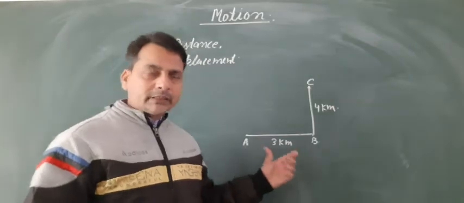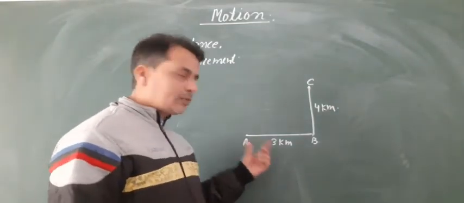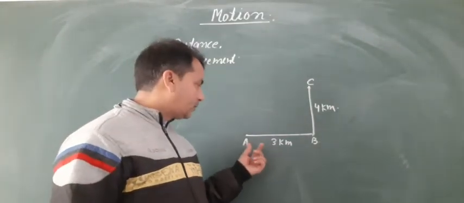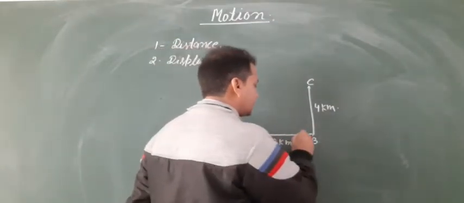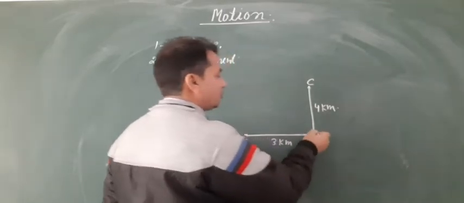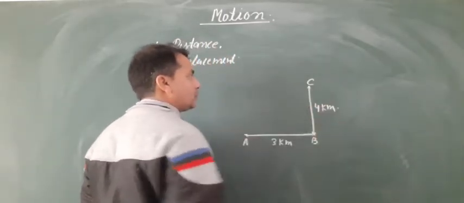We can see that the object traveled 3 km from A to B, then turned from B to C, that is 4 km.